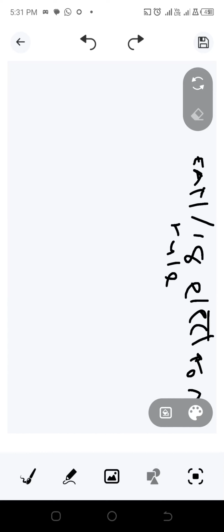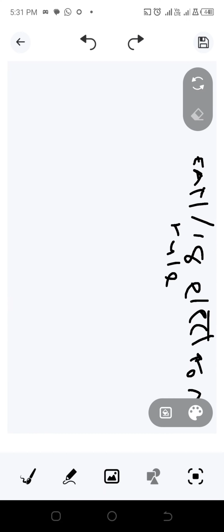So welcome back. Today we're going to be talking about the EAN rule, which is known as the effective atomic number rule, or the 18 electron rule. When we talk about the 18 electron rule or effective atomic number rule, it is based on the stability and how we calculate the stability of organometallic compounds.